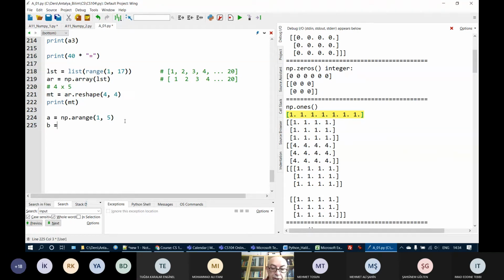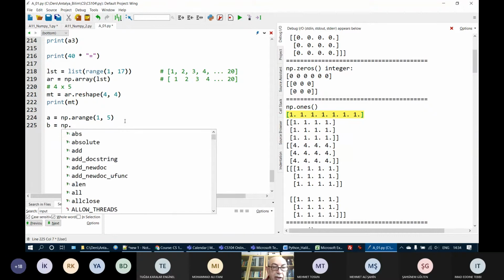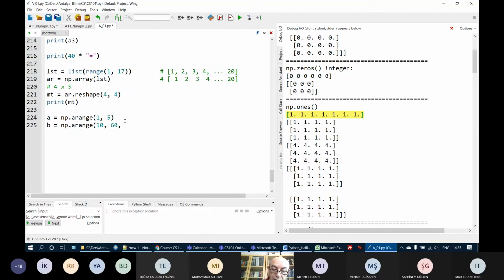And B is equal to np.arange from 10 to 60, increased by 10. So here I have values 1, 2, 3, and 4. In the next one, I have values 10, 20, 30, 40, 50, up to 60. Each time it is increased by 10.